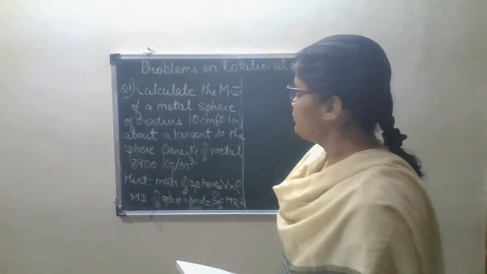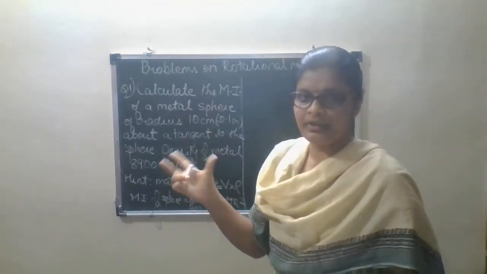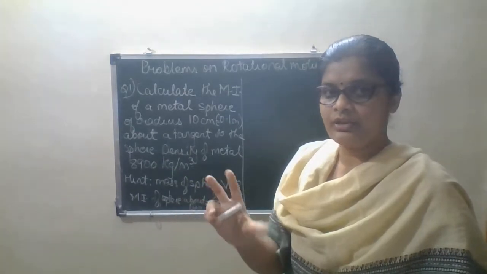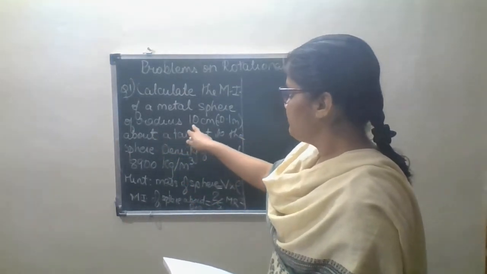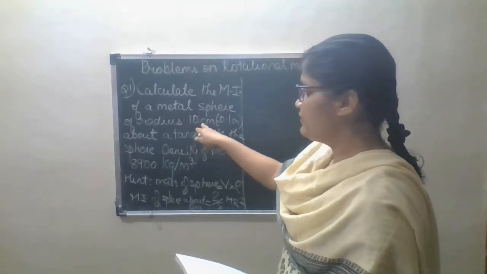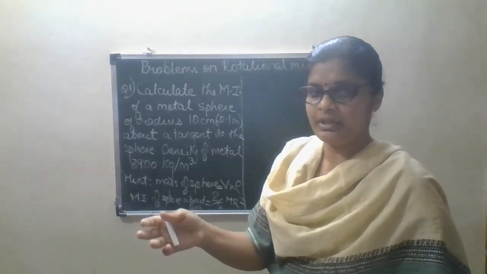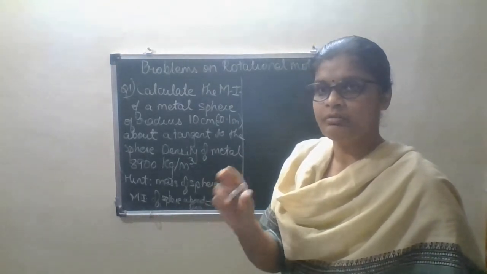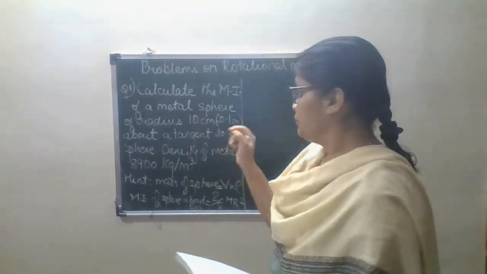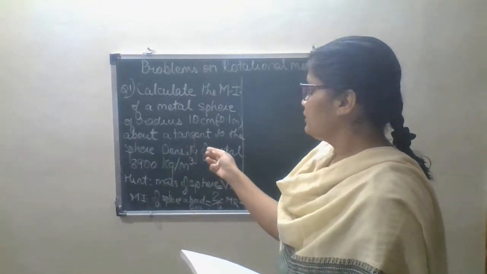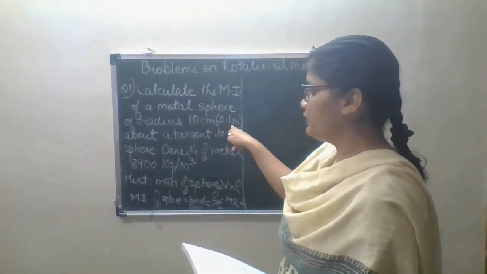Okay, so the very first question says: calculate the moment of inertia of the metal sphere. One metal sphere is there and you are asked to calculate the moment of inertia of that metal sphere. What is the radius of that sphere? The radius of the sphere is 10 centimeter. So we know in units and dimensions, the length is measured in meter. Okay, but here the length is given in centimeter, so it's our duty to convert that given length into meter. So 10 centimeter is nothing but 0.1 meter.